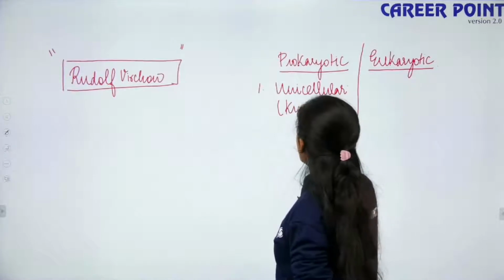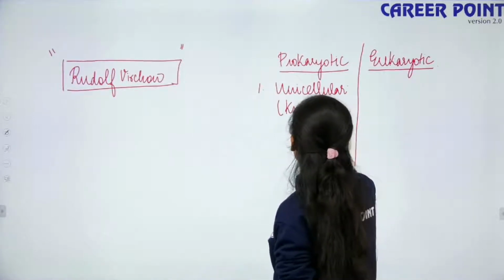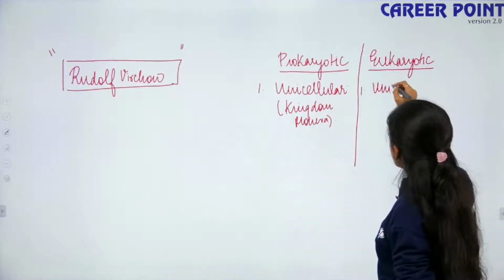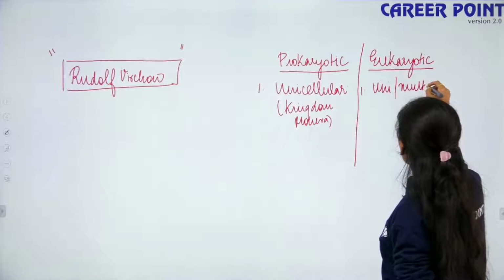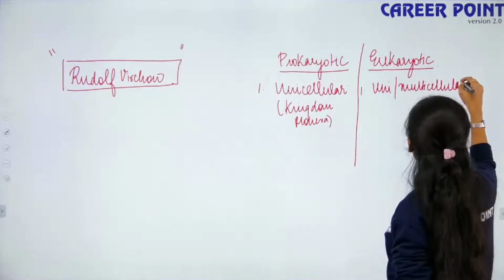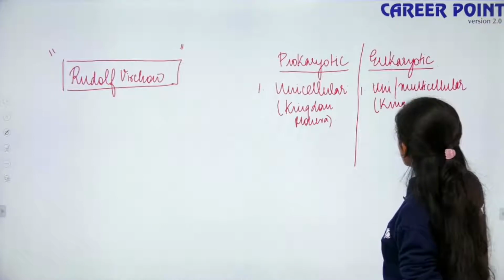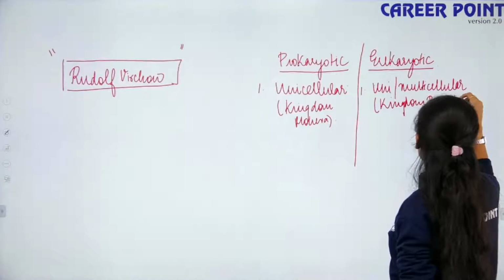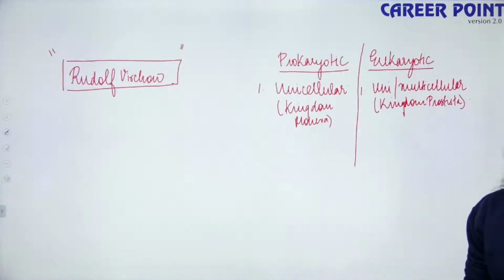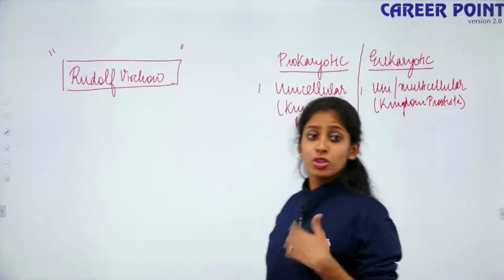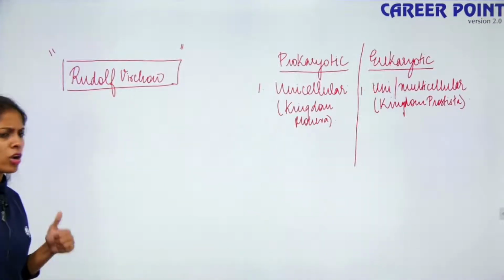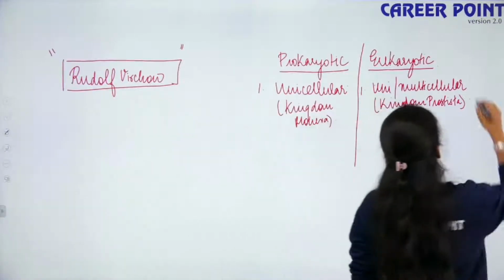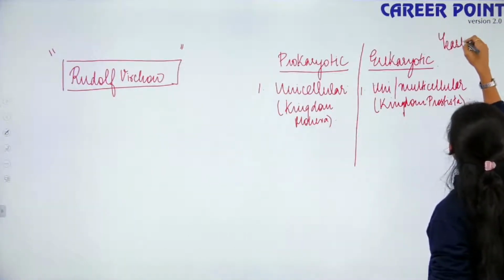So your kingdom Monera, so they can be unicellular or multicellular because you have your kingdom Protista. Yes, then next point. No nucleus. Which one has no nucleus? Eukaryotes can be unicellular or multicellular. Example, yeast. Yeast is a unicellular eukaryote. So what about your protozoans?